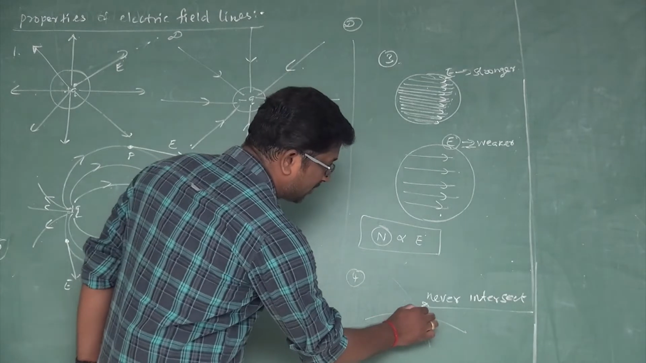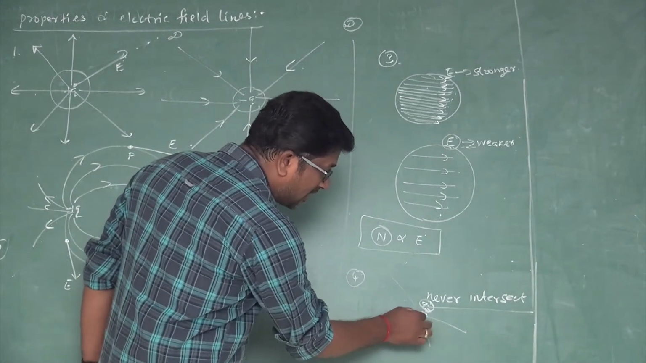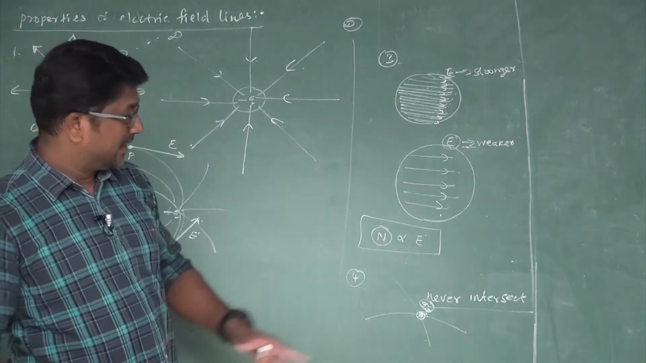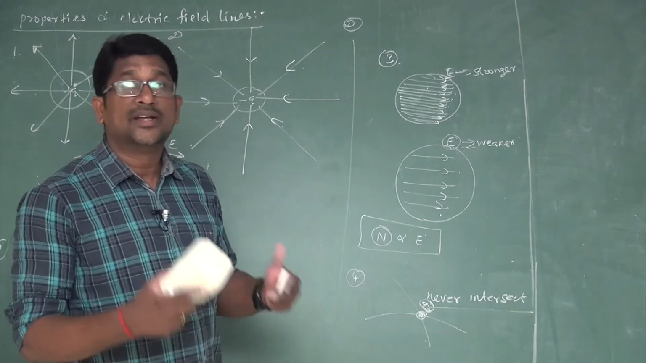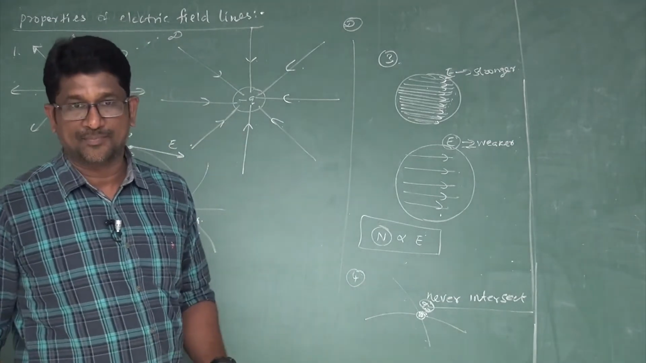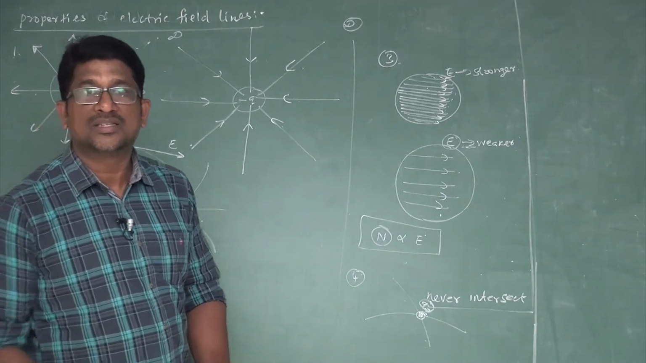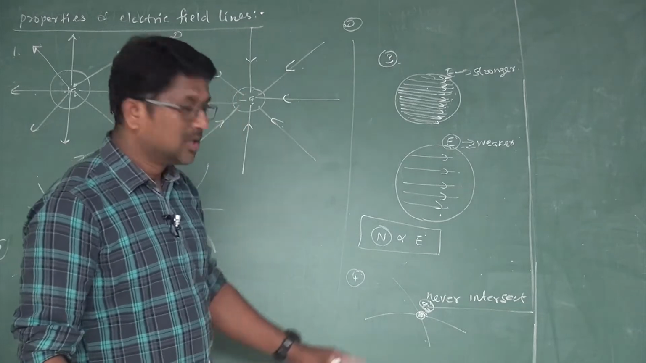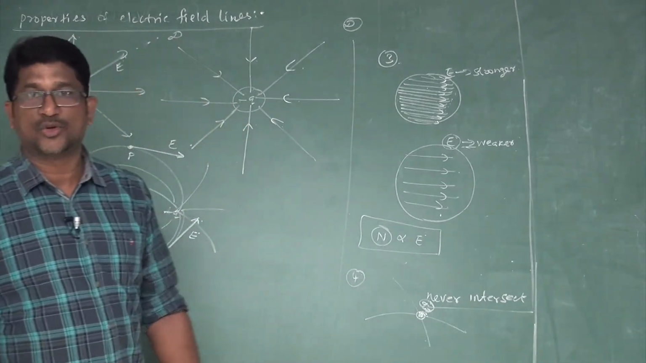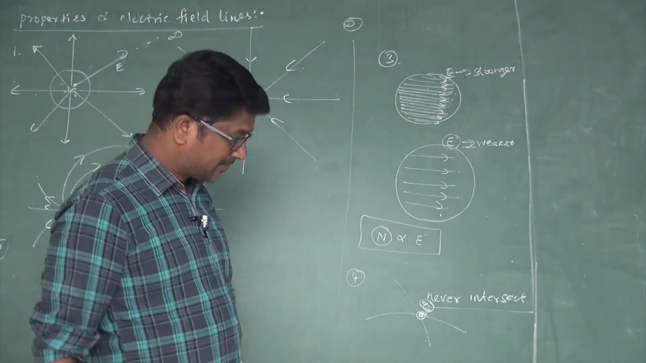Suppose a unit positive charge is placed at this point of intersection. It would have to move in two different directions at the same time. But this is not possible. So electric field lines never intersect each other. Right, so this is the fourth point.